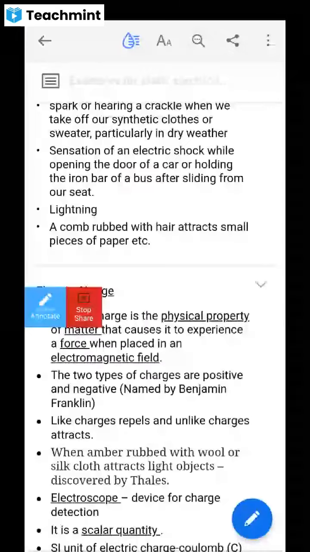Any idea? Two charged particles. What are those? One we call a positively charged particle, another is a negatively charged particle. Right? Okay, we have two charges.